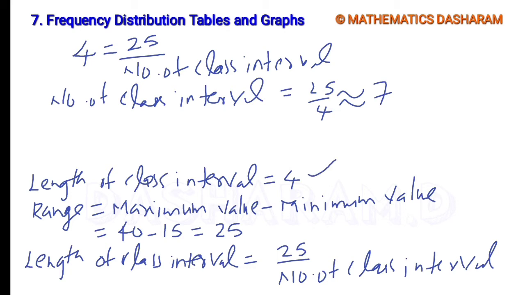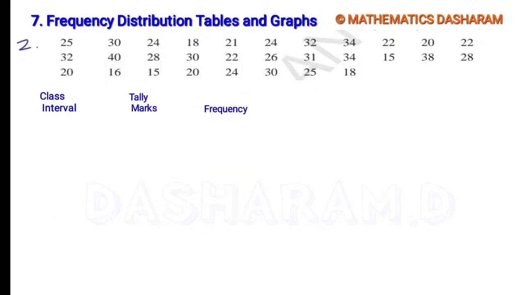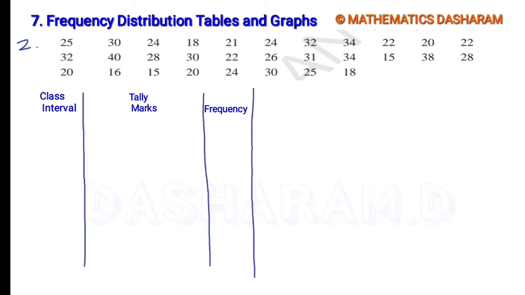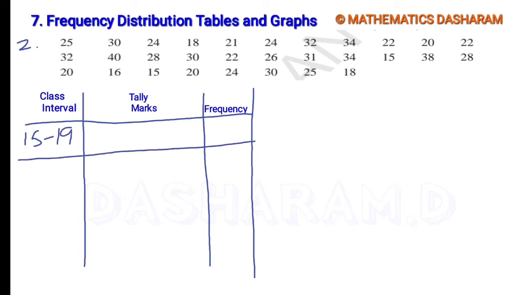Let's create the grouped frequency table. In our table the first column is class interval, second is tally marks, third is frequency. The first class interval: the minimum value from the data is 15 and the length of a class interval is 4. So 15 to 19 is the first class interval.